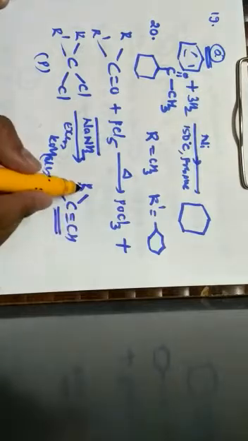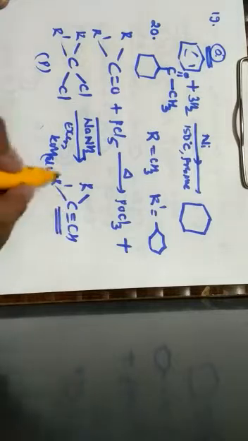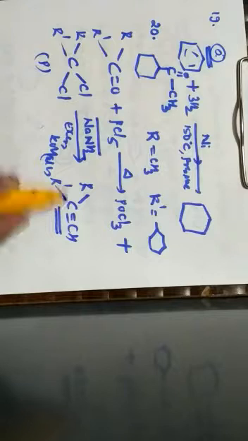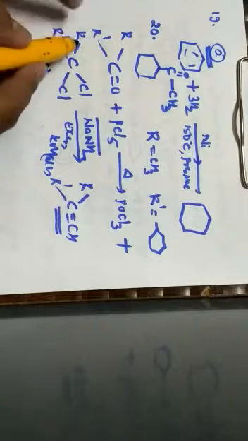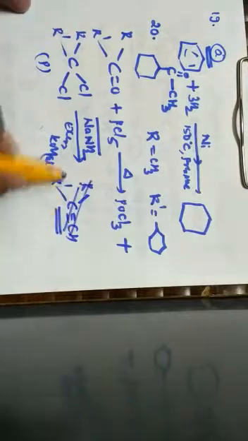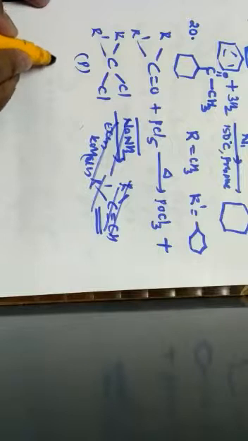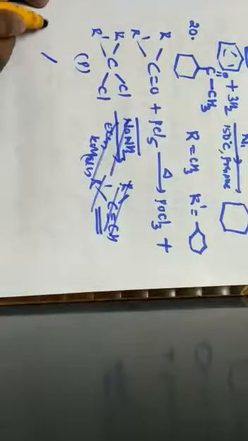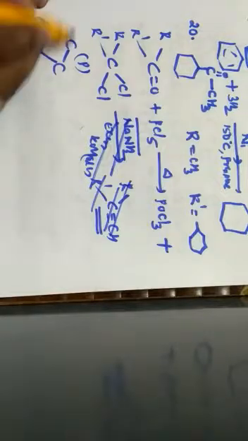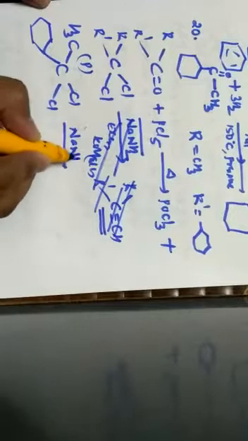Hence, when I rewrite with R as well as R dash, R is CH3. From that CH3, hydrogens have been eliminated. Sorry, I'll just rewrite this first. So R is CH3. R dash is a cyclohexane ring. So this is a cyclohexane ring. This is C. This is CH3. This is chloro. This is made to react with what?